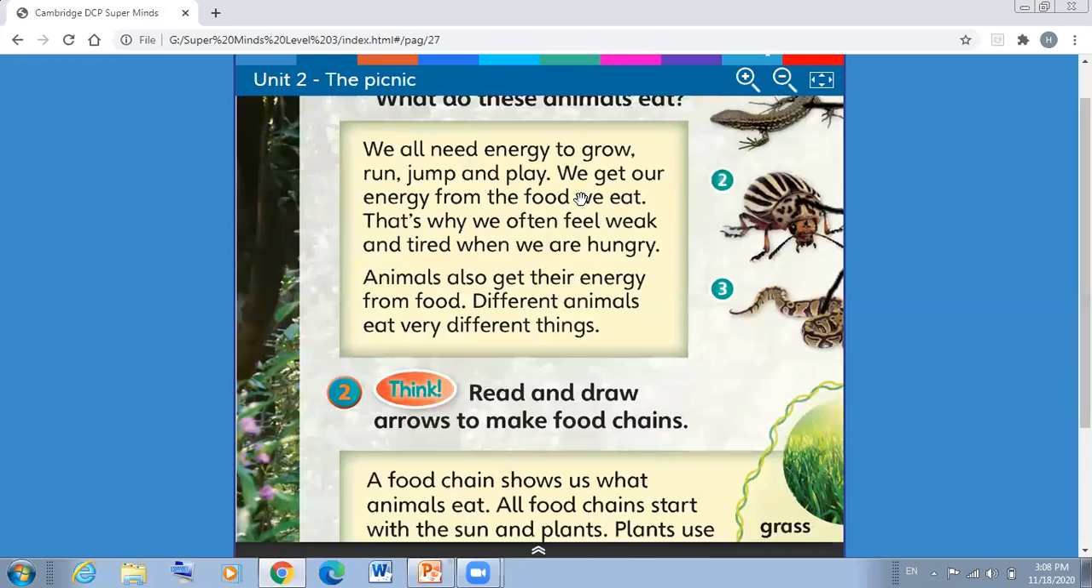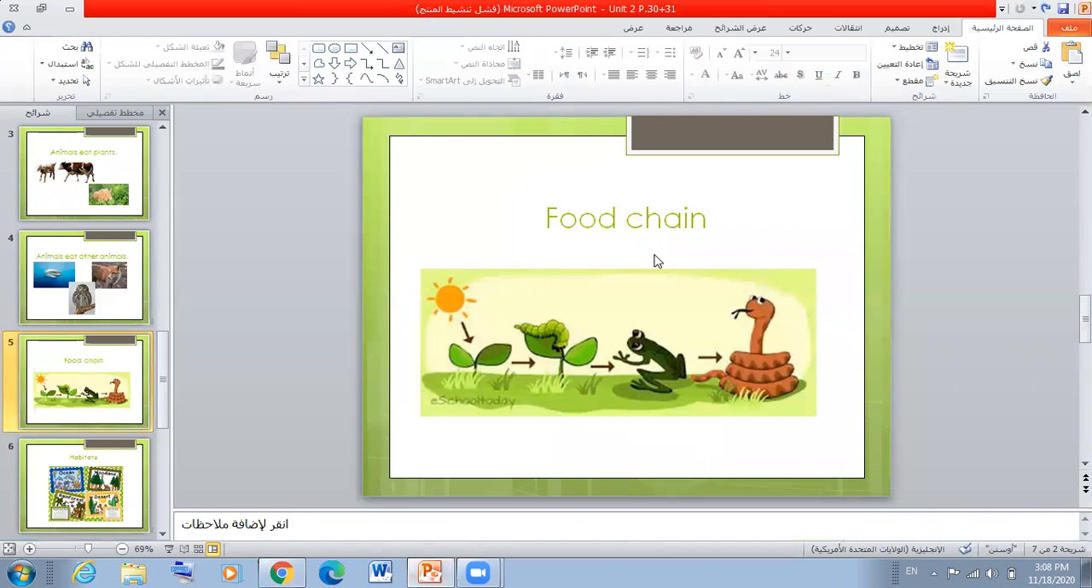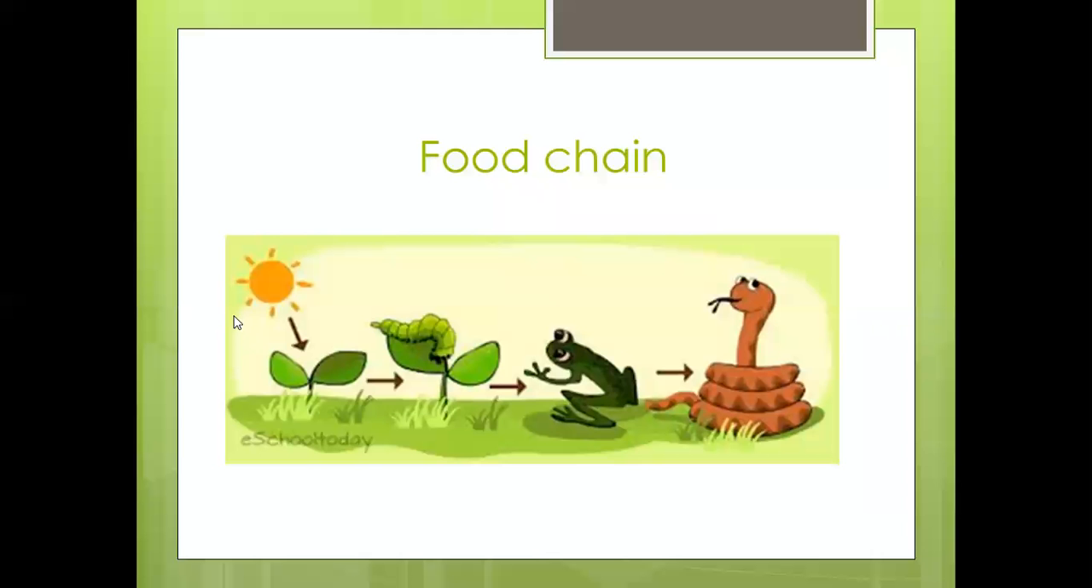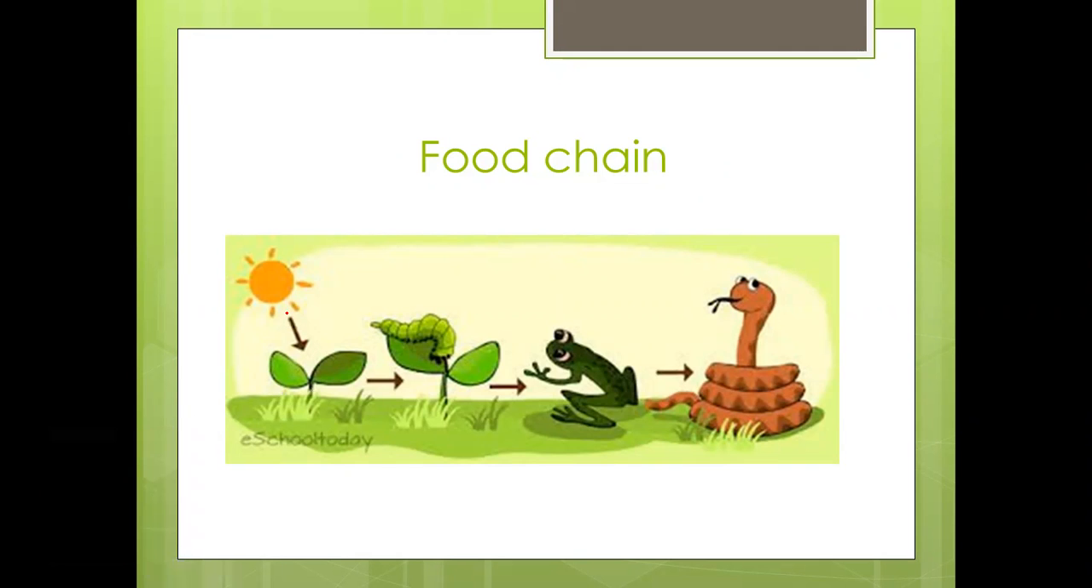Now we're going to move to talk about something else. We're going to talk about food chains. What do we mean by food chains? I want you to look at this picture. What can you see in this picture? The sun. Excellent. I'm going to ask you a question. Look at this plant. Can this plant grow without the sun? No. Excellent. So the plants need the sun to grow.